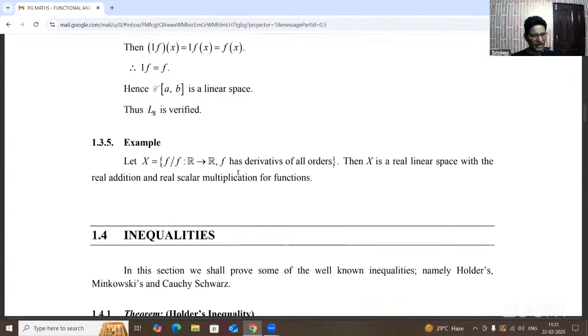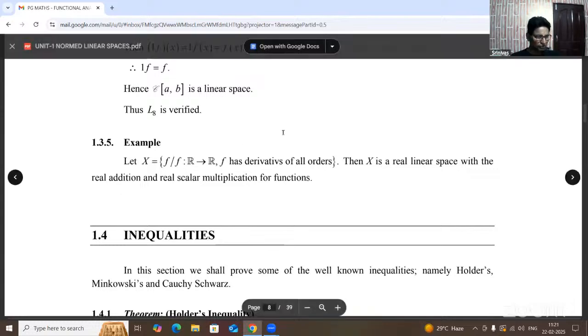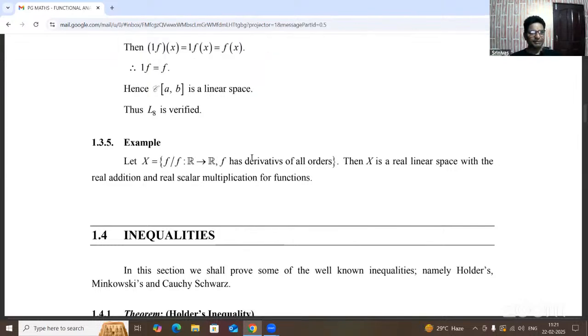So 1.3.5 is also one of the well-established examples, from the derivatives of derivable functions. This is for your practice. Capital X be any non-empty set; that non-empty set is a real linear space with real addition and real scalar multiplication. Here real scalar multiplication means those functions are real functions. Here capital X equal to f, g, h, whatever it is, such that f maps R to R, and f has derivatives of all orders.